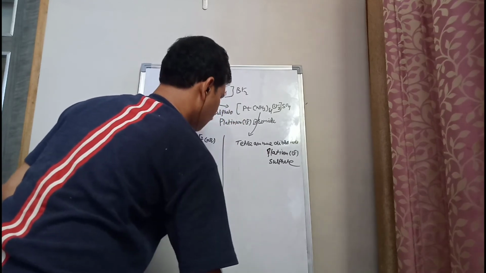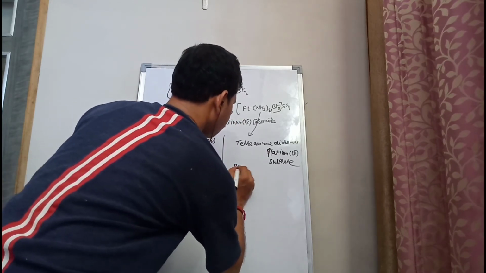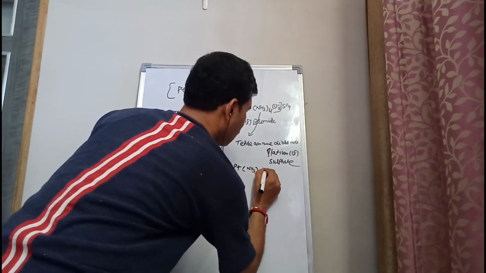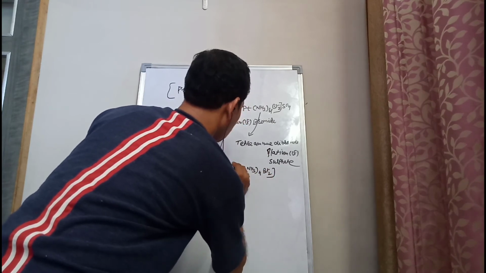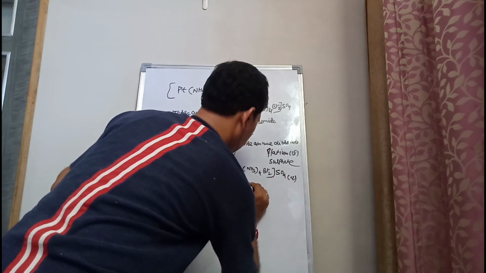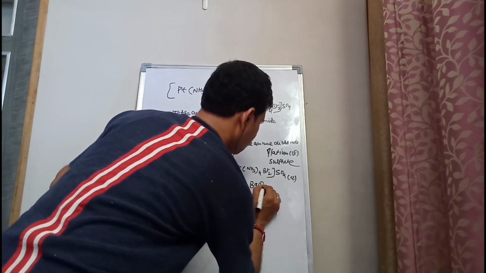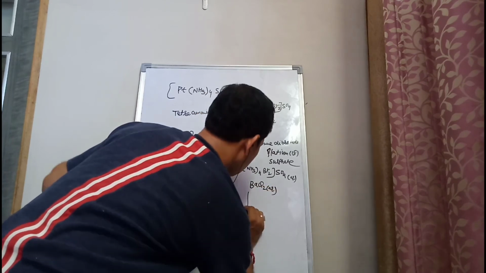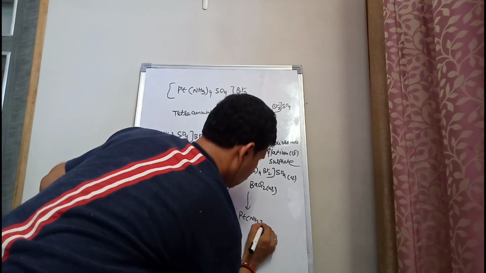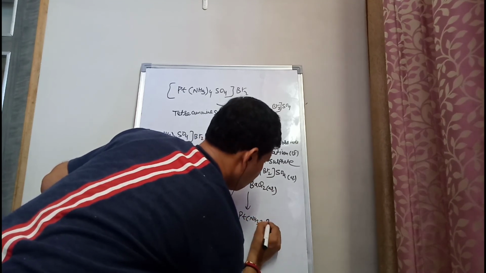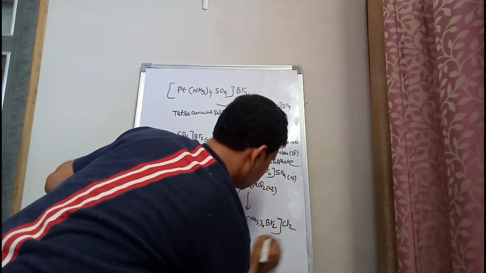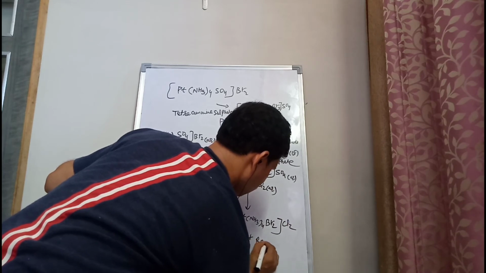But on the other hand, the aqueous solution of [Pt(NH3)4Br2]SO4 will react with BaCl2 aqueous solution. As a result, [Pt(NH3)4Br2]Cl2 plus BaSO4 white precipitate.